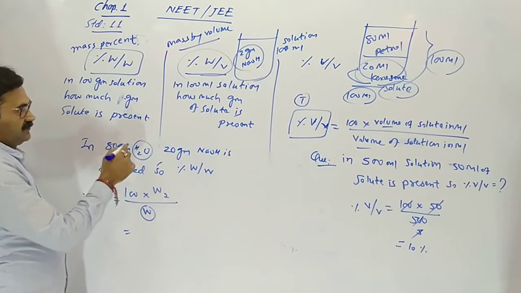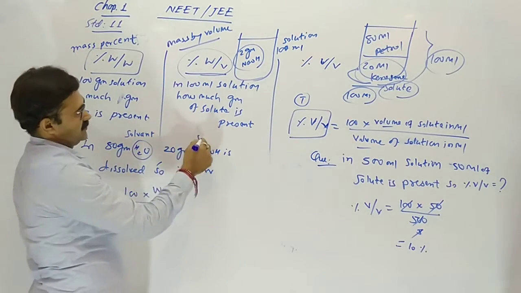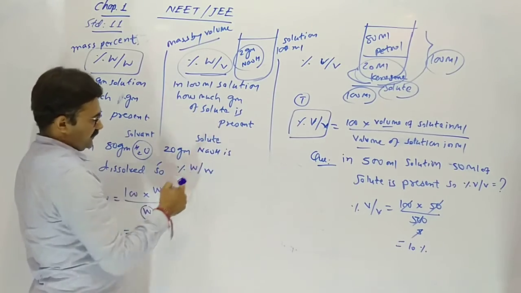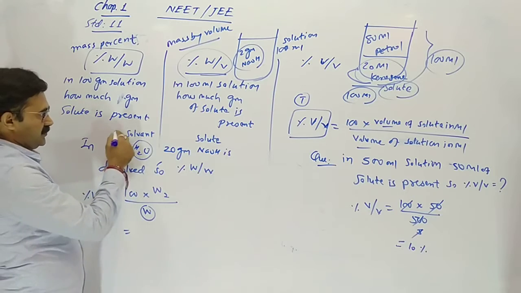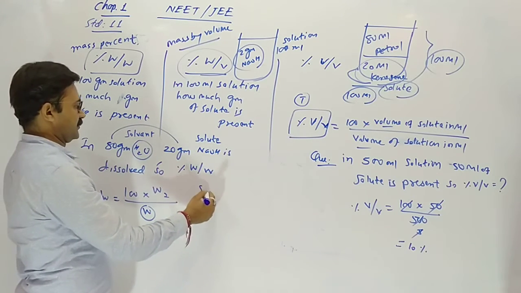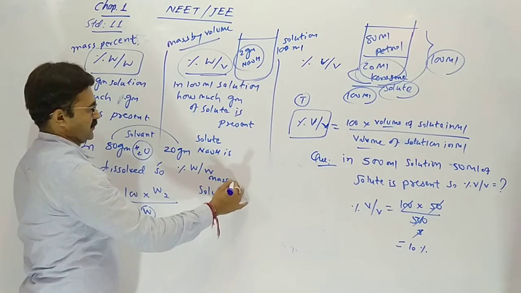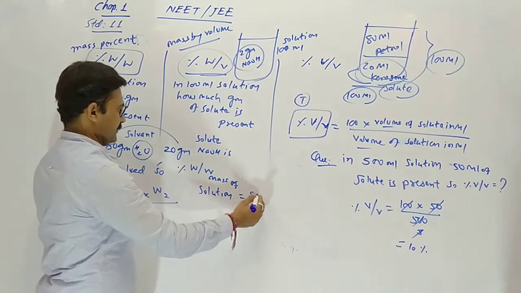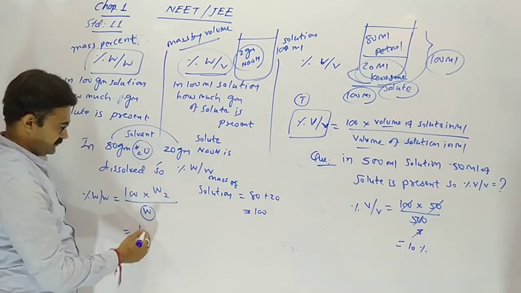Here water is a solvent, NaOH is a solute. Here we have to take the mass of solution. So the total mass of solution we have to derive. So mass of solution will be 80 plus 20, 100.